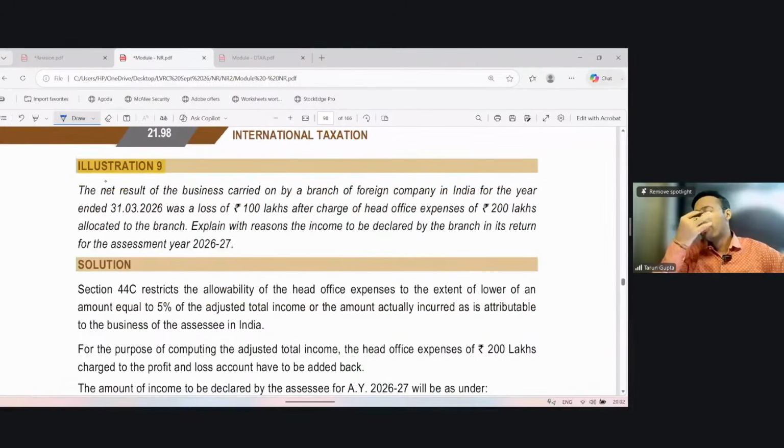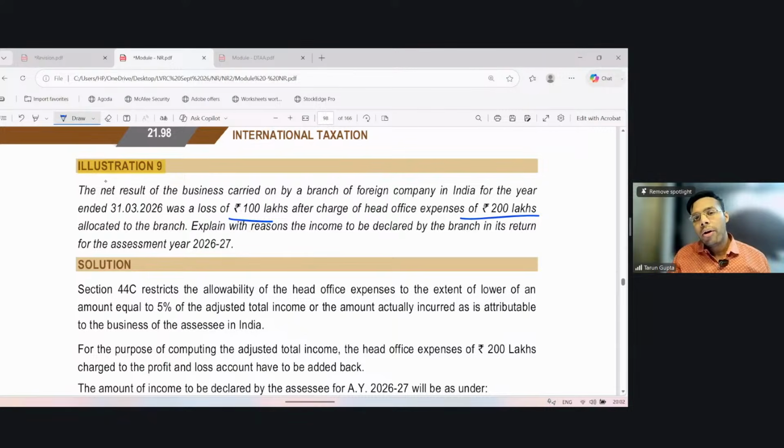See, a small illustration for you. It says the net result of business carried on by a branch of a foreign company in India for the year ending 31st March 2026 was a loss of 100 lakh after charge of actual expenses of 200 lakh allocated to the branch. Explain with reason the income to be declared by the branch in its return for assessment year 26-27. It says that the branch has shown a loss of 100 lakh, means 1 crore, but while computing this, actual expense of 2 crore has been debited.